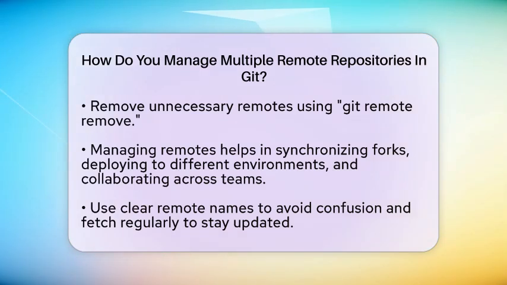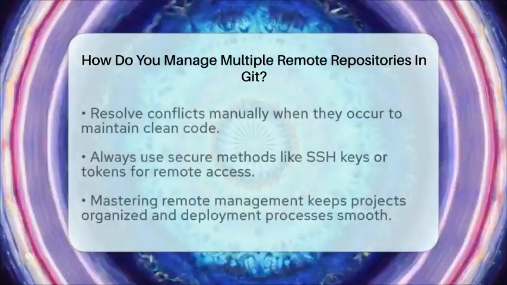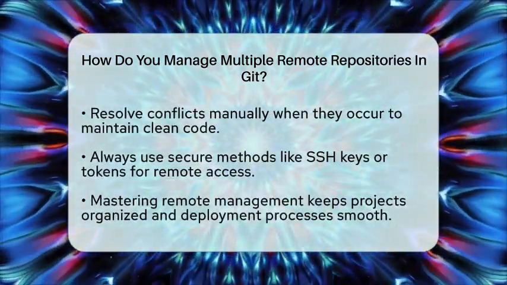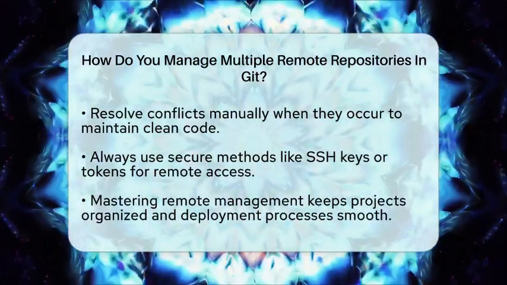In backend development, managing multiple remotes is very useful. For example, you can keep your fork synchronized with the main API repository by fetching from upstream and pushing to origin. You can deploy code to staging or production servers by pushing to different remotes representing those environments. It also makes collaboration easier when working with different teams or managing private forks.